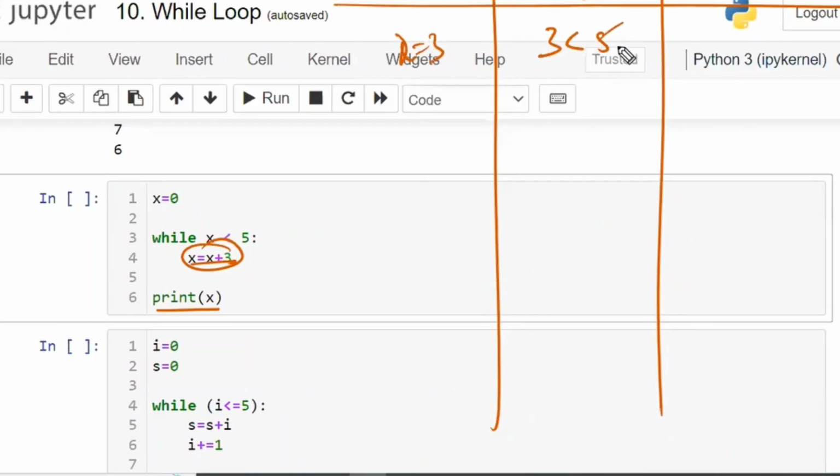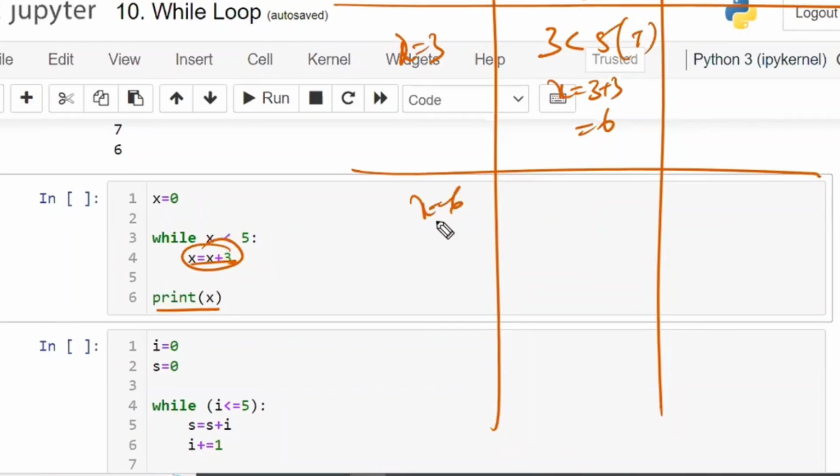3 is less than 5, so again the condition is true. X is equal to 3 plus 3, which is equal to 6. Nothing will be printed, within the while block nothing is there for printing. Now x is equal to 6. 6 is less than 5? Condition failed. So the while block will stop and it will come out of the while block.